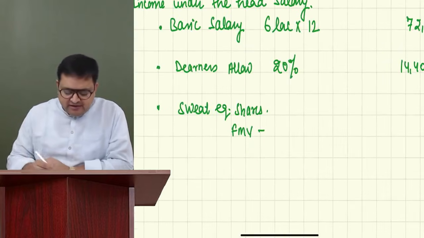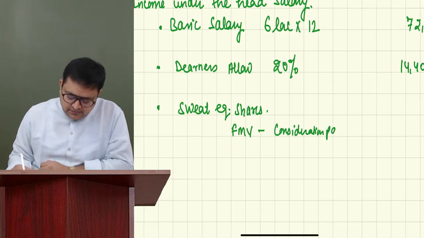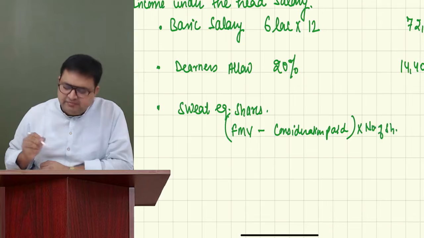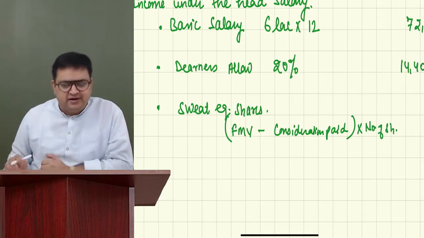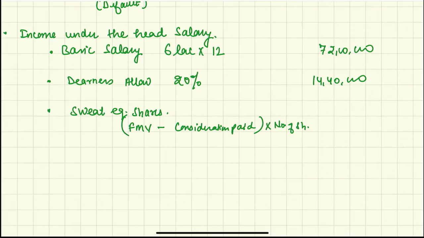You have to take the fair market value minus consideration paid. And if it is for one share, multiplied by number of shares. This is the benefit. I believe everybody is clear on this. Any doubt on this? Now I'll be telling you more on this.